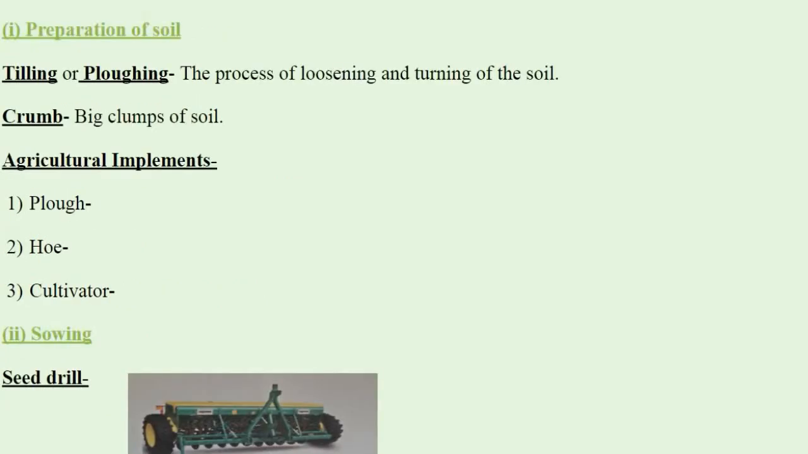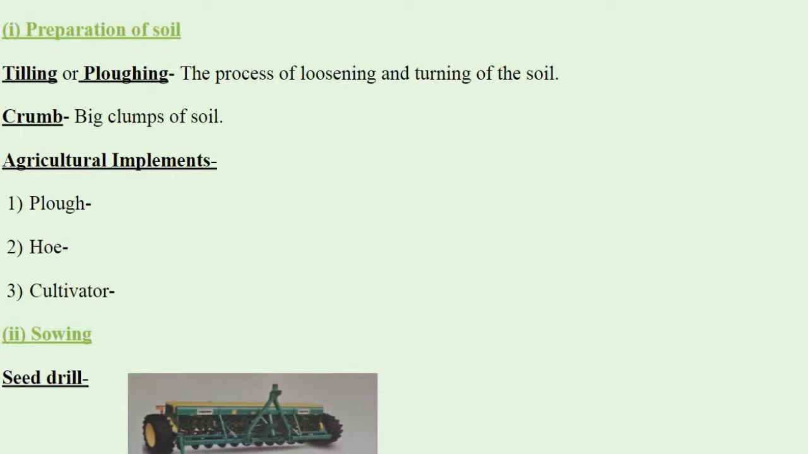First one is preparation of soil. Children, for proper growth, we need food and water. In the same way, plants also need a proper supply of food and water. So, agriculture is done in soil. We all know that. So, how is this soil prepared before sowing the seed? It is an important step.